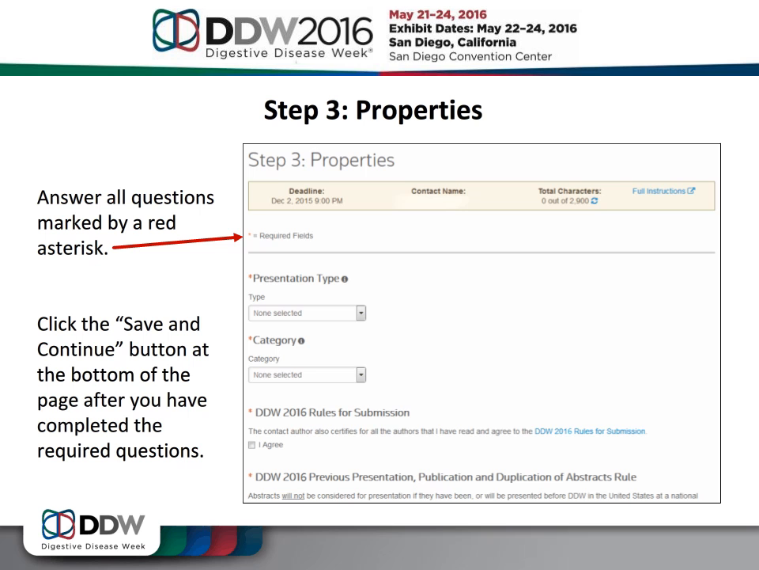At this page, you will also have the option to request that you not present on Saturday if your abstract is selected. Remember, you must answer all questions marked by a red asterisk. When you have finished, click the Save and Continue button at the bottom of the page.